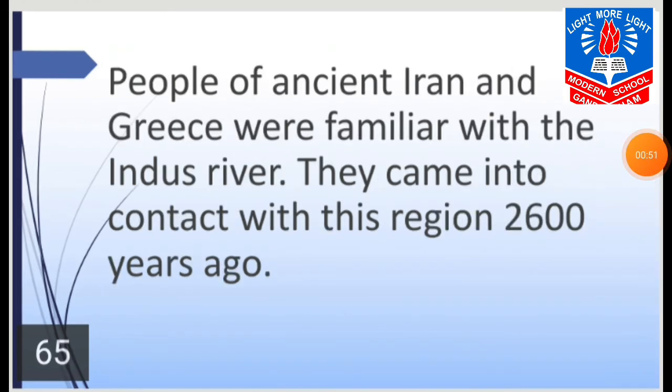People of ancient Iran and Greece were familiar with the Indus River. They came into contact with the region 2600 years ago.